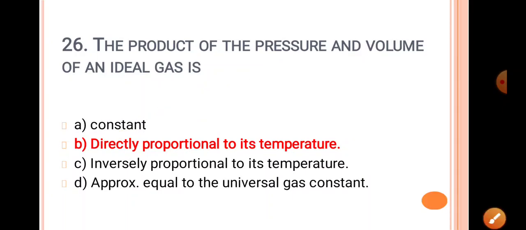The product of pressure and volume of an ideal gas is constant, no. Inversely proportional to temperature, no. Approximately equal to the universal gas constant, no. So it is directly proportional to its temperature.